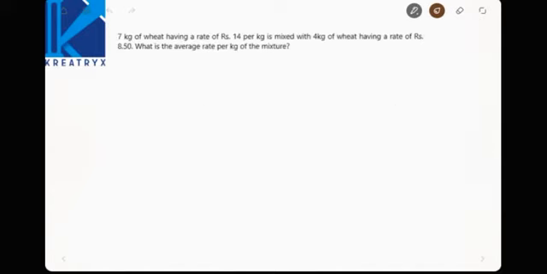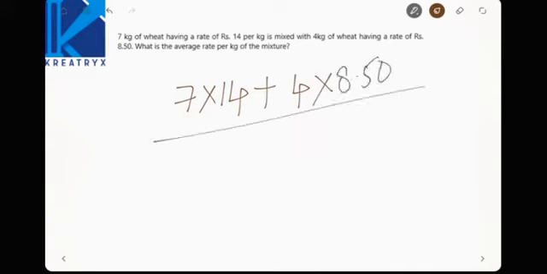Next one, 7 kg of weight having a rate of 14 per kg is mixed with 4 kg of weight having a rate of rupees 8 rupee 50 paise. What is the average rate per kg of the mixture? The similar weighted average, 7 kgs each with 14 rupees is mixed with 4 kg each with 8 rupee 50 paise. This is also a 2014 GATE question, right? Total kilos are 7 plus 4, 11.